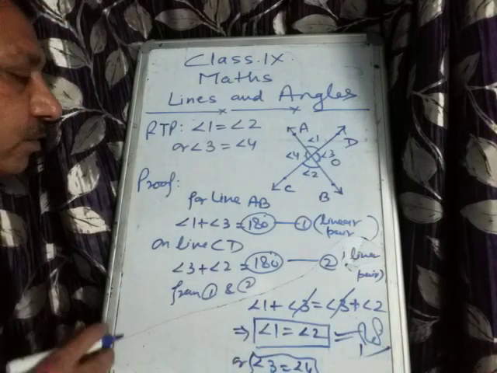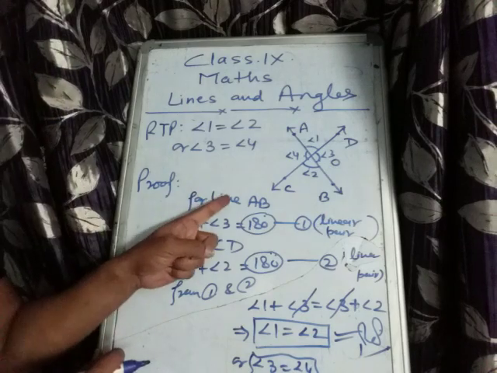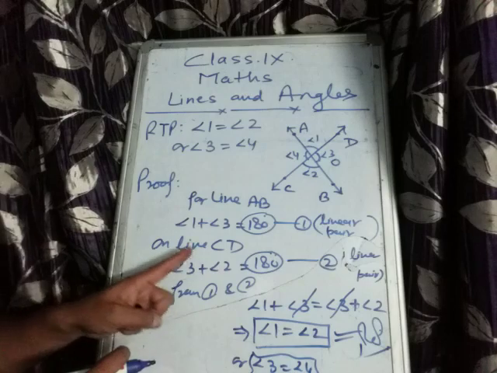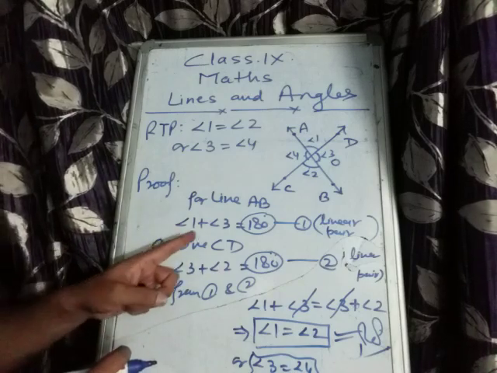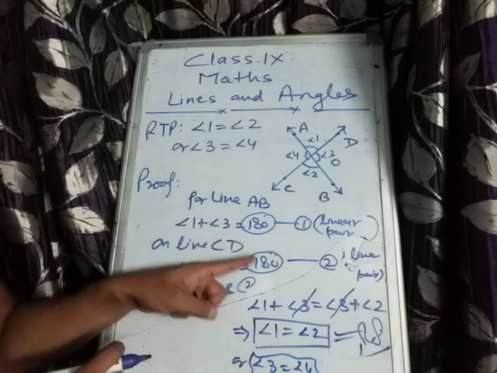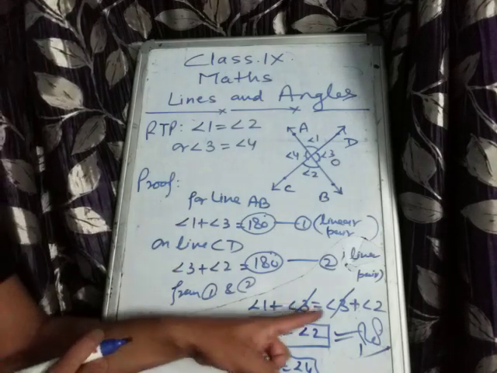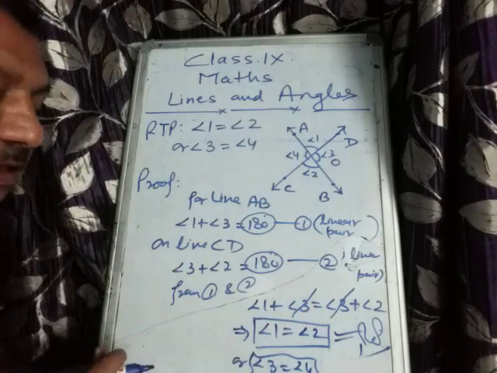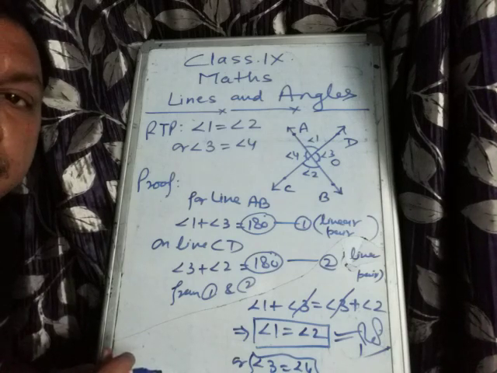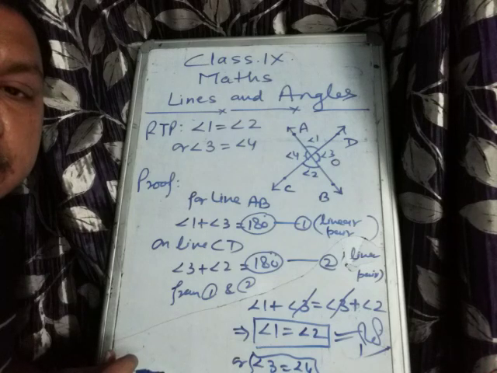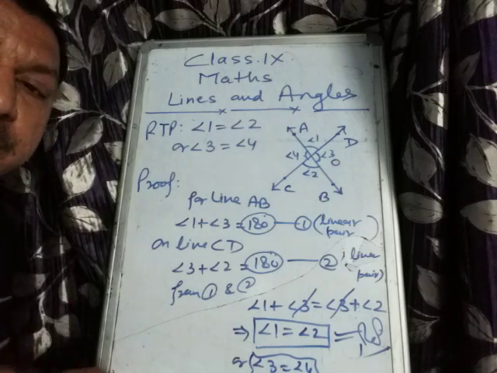Okay. So what have you got this? Line AB पे angle 1 plus 3 is 180. On the line CD, angle 3 plus 2 is 180. If you are taking the value, these two values are equal, so RHS are equal, so LHS will be equal, and angle 3 will be cancelled, and angle 1 is equal to angle 2. So we can say that if the two lines are intersecting at a point, then the vertically opposite angles are equal. Okay. Thank you.